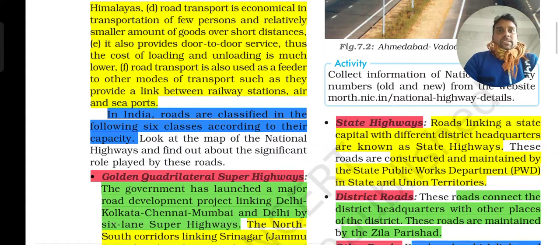The roadway has been made into 6 classical systems. You can just have a look in your textbook.